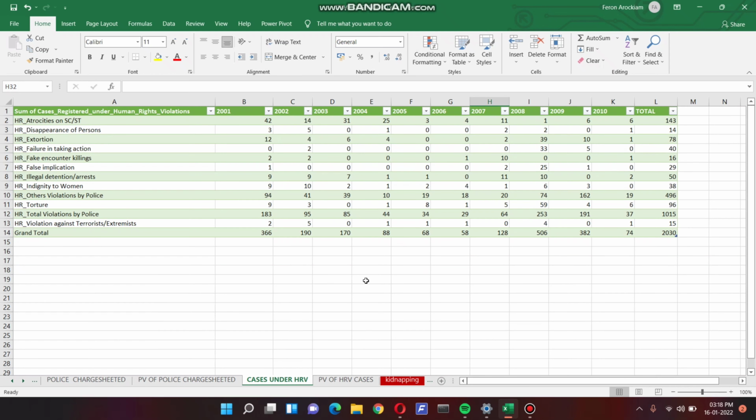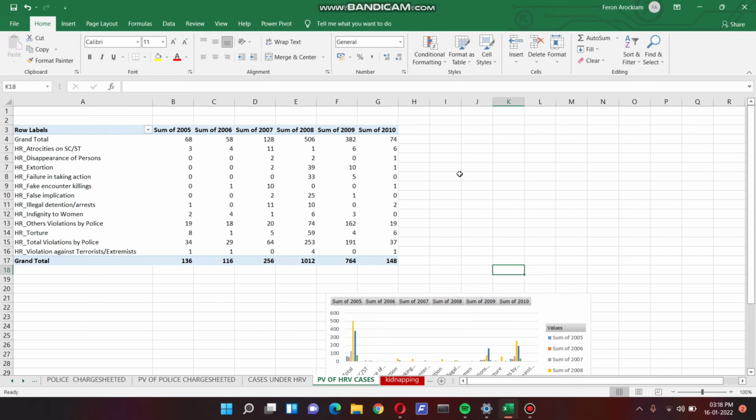And finally, we have cases under human rights violation. We have cases from 2001 to 2010 and we have the total here. Next, we have the pivot chart and pivot table of human rights violation cases.